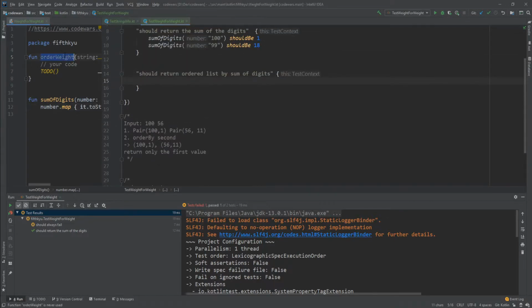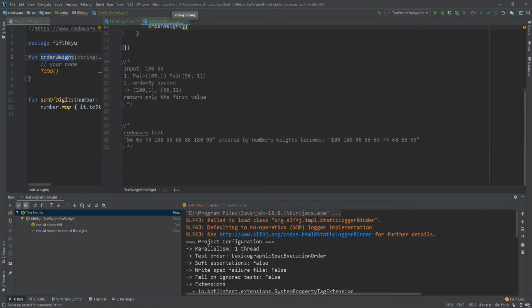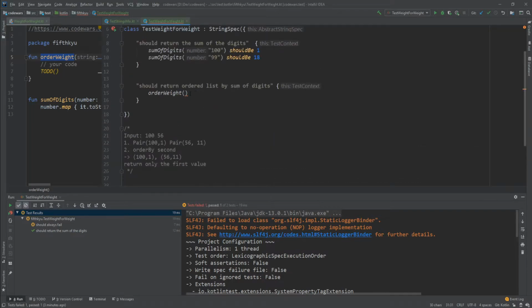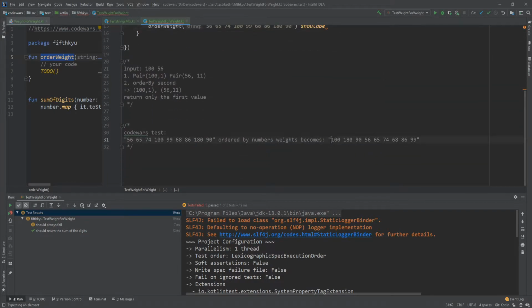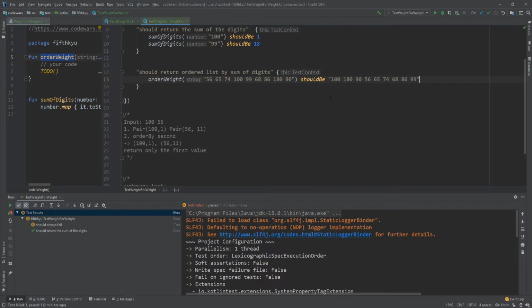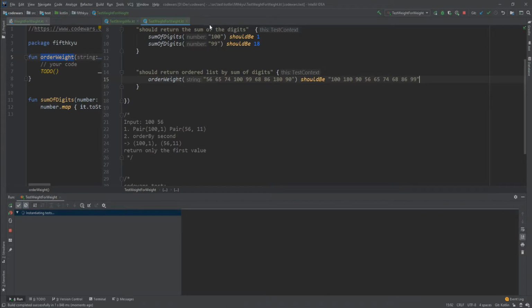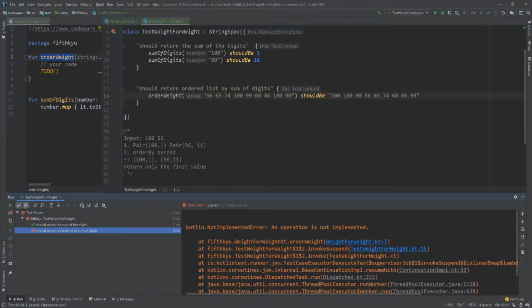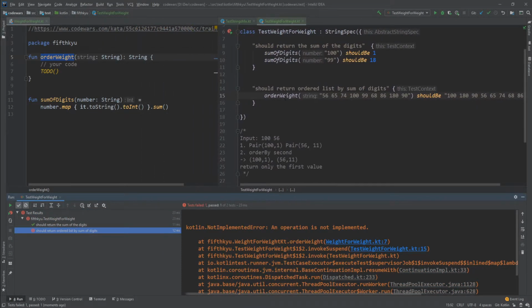So order weight of this string should be this string. Okay, this should fail because it's not implemented.